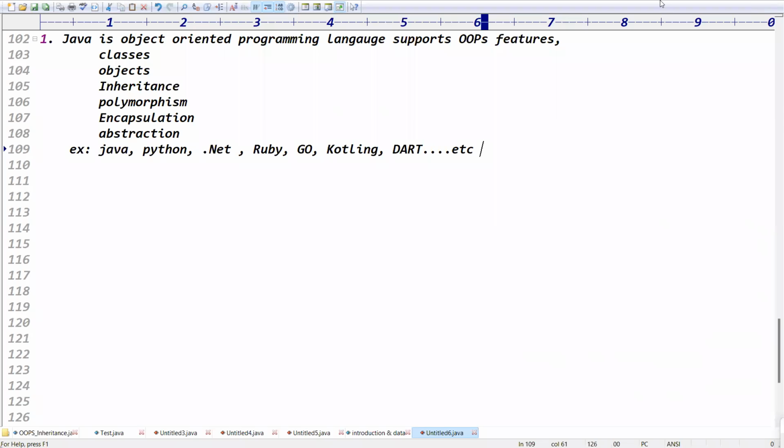Generally, inheritance means acquiring the properties from the parent class to the child class. Java supports inheritance, Python supports inheritance, .NET also supports inheritance. In all these languages, is the meaning of inheritance changed? No, the meaning is not changed. It is acquiring the properties from the parent class to the child class.